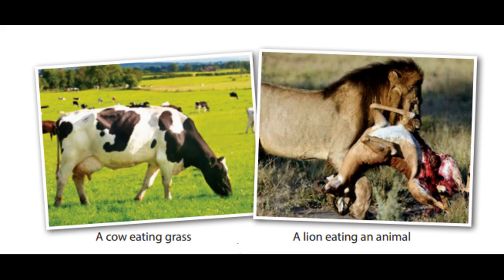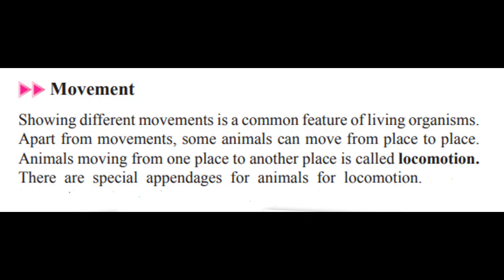Okay? Now we are going to learn the third characteristic of living beings. Do you remember the first two characteristics of living beings that we learned? I hope so. We already learned about growth and we learned about nutrition. Now the third characteristic of living beings is movement. So all the living things can move. What is this movement called, children? So showing different movement is a common feature of living organisms. So these organisms can move in different ways, right?